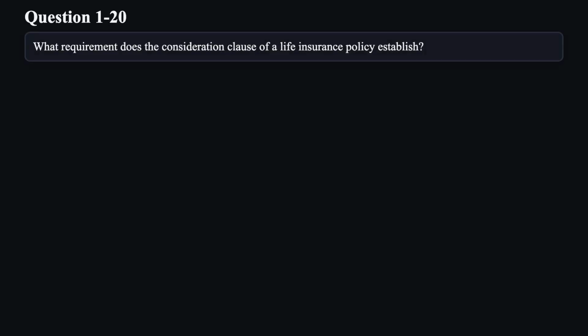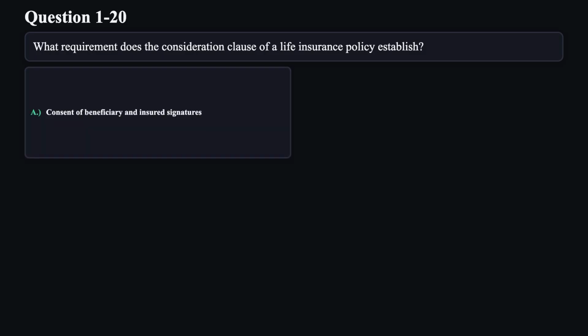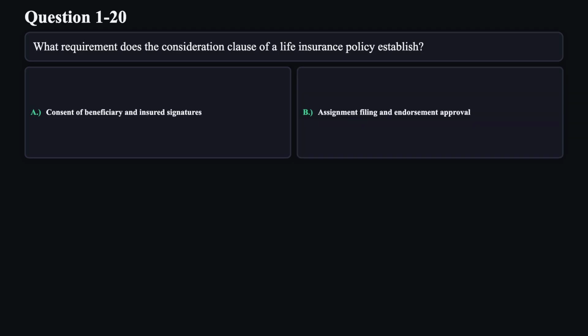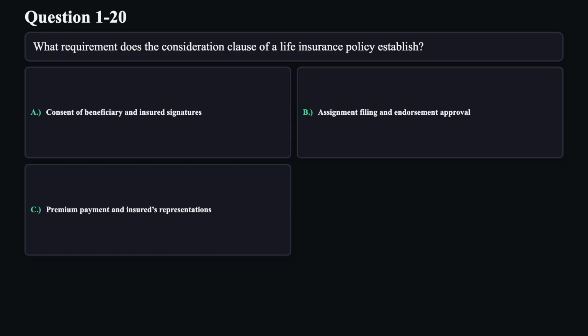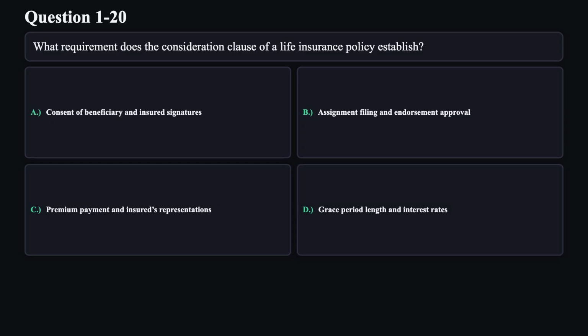Question 20. What requirement does the consideration clause of a life insurance policy establish? A. Consent of beneficiary and insured signatures. B. Assignment filing and endorsement approval. C. Premium payment and insured's representations. D. Grace period length and interest rates.